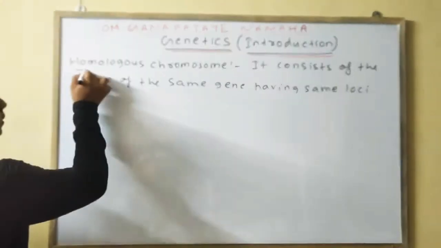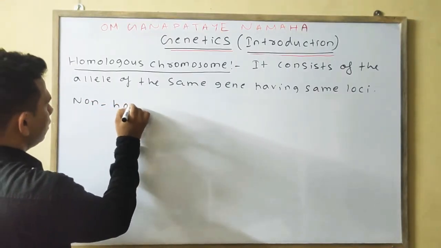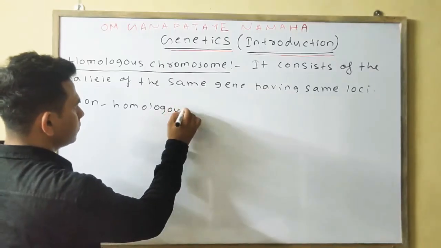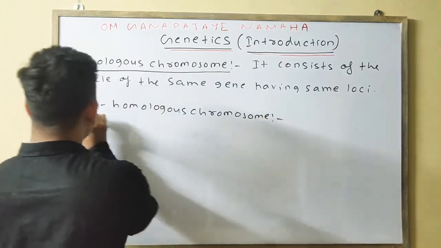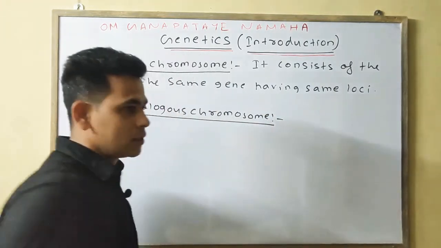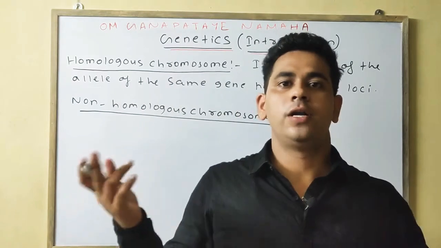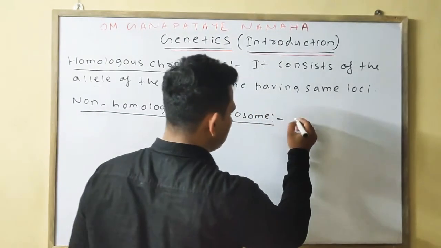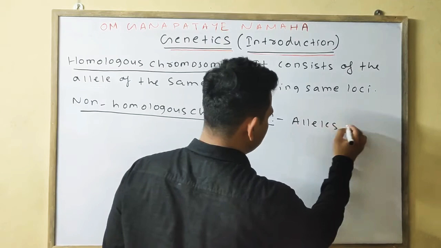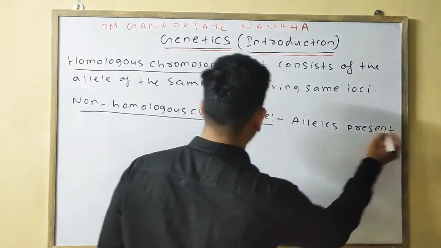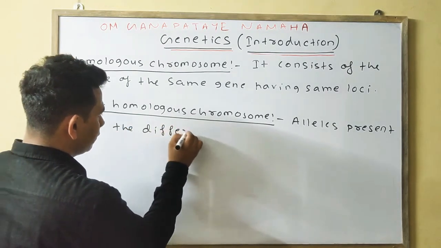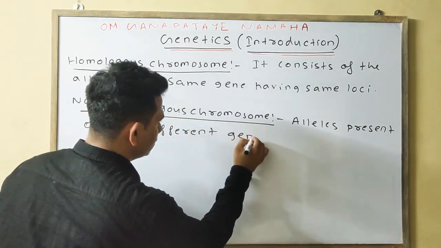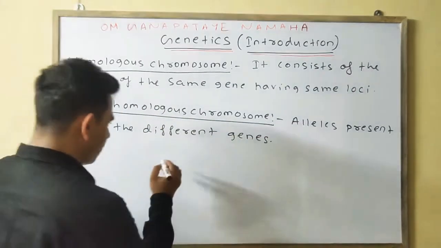But what happens in the case of non-homologous chromosomes? Simply, in the case of non-homologous chromosomes, the alleles are present on different genes. Okay, I will do an example.